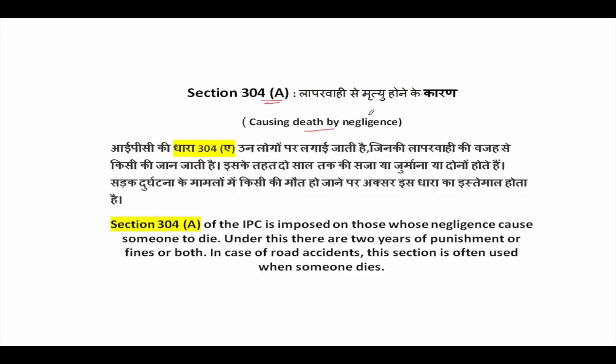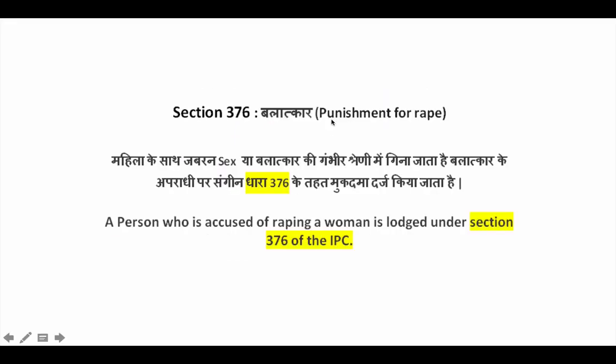Now the person who was responsible for making sure that the oxygen cylinders are there, he can be tried for section 304A. That is, he has caused death of others, but not by intent, but by negligence. So this is 304A.